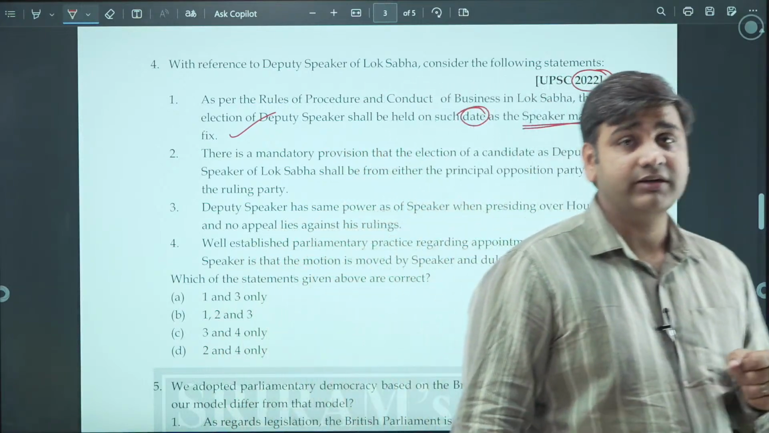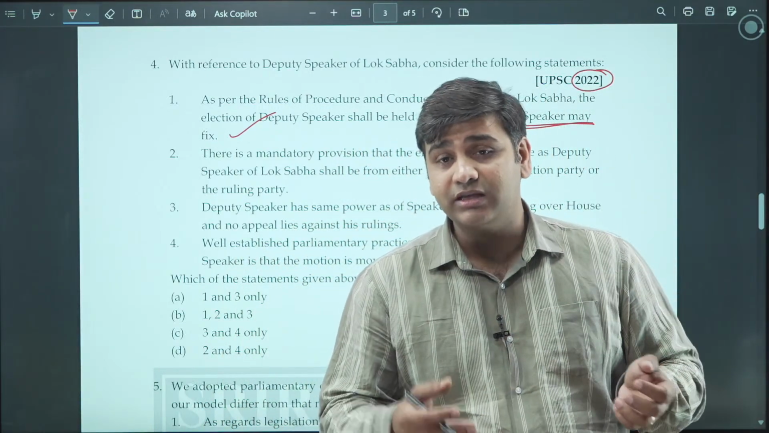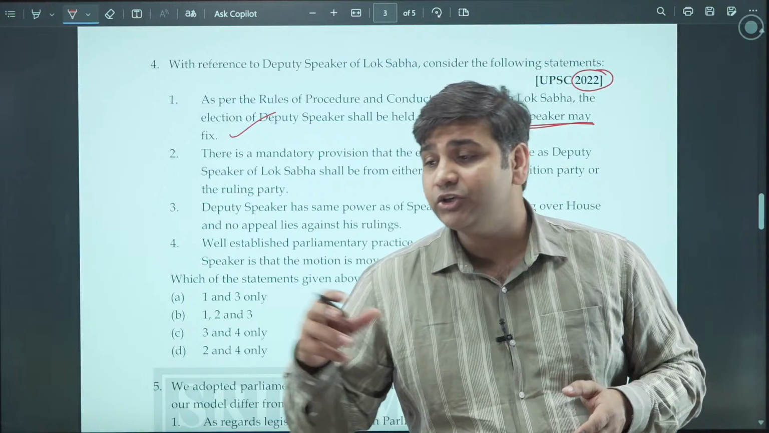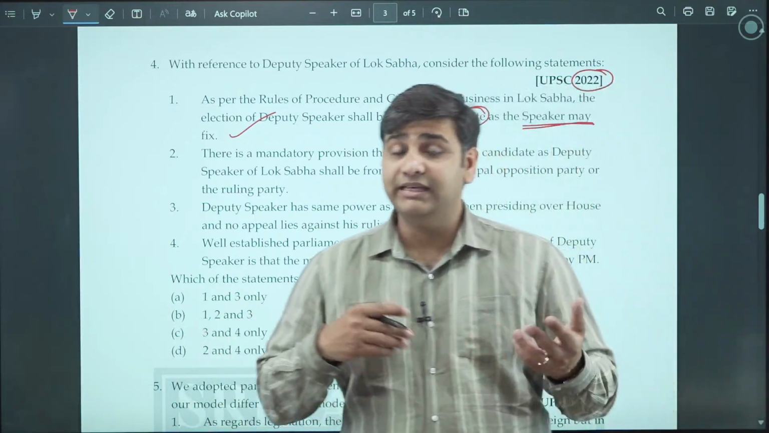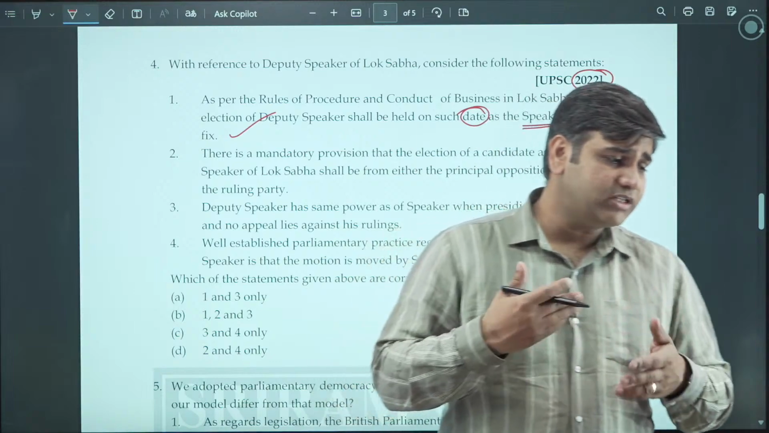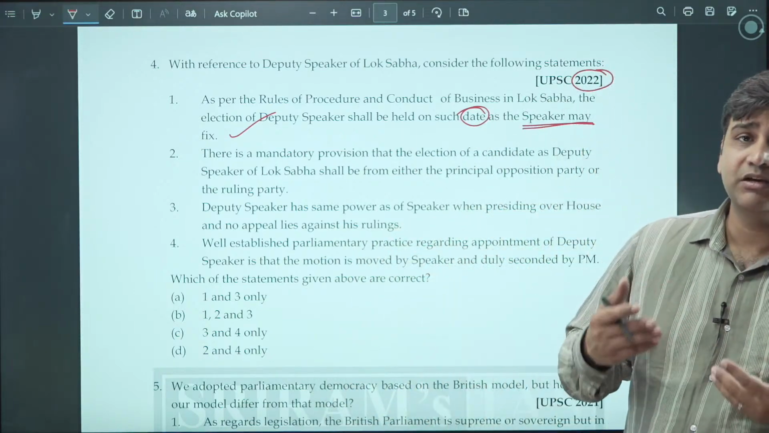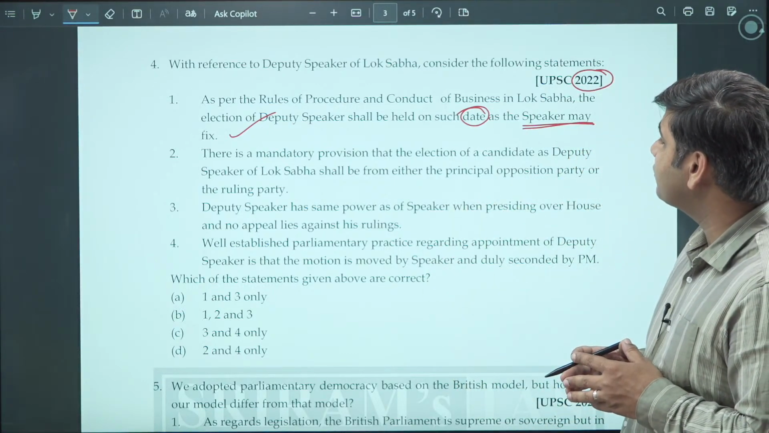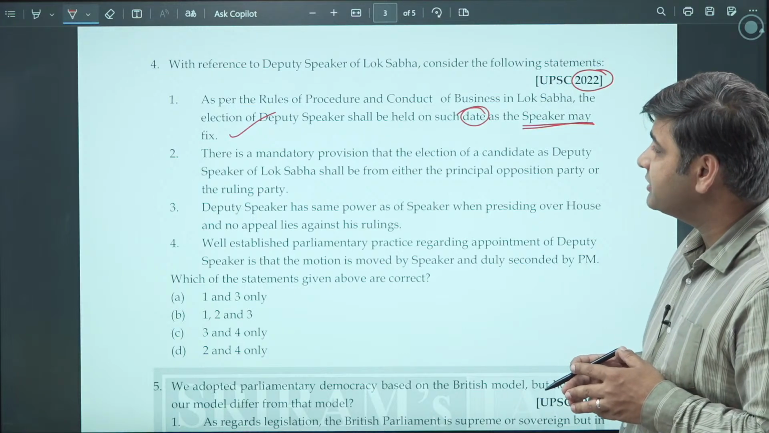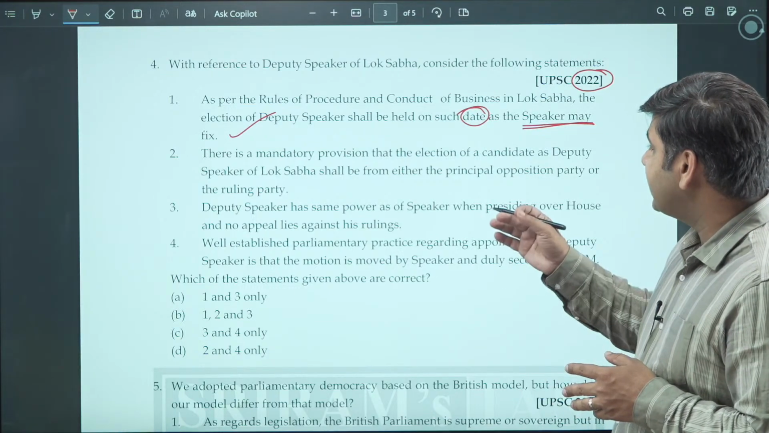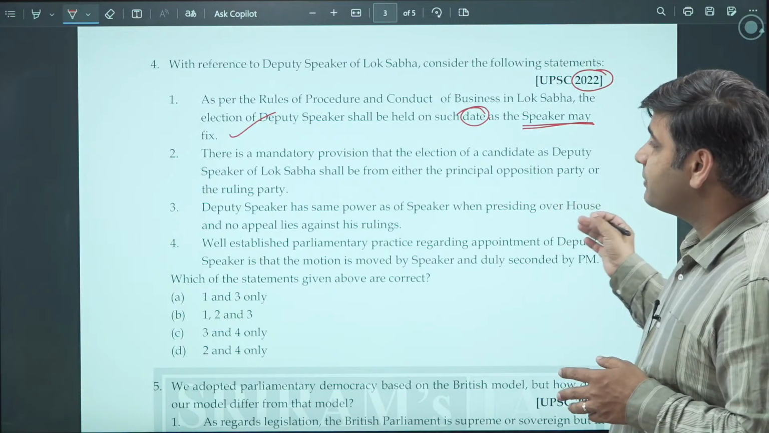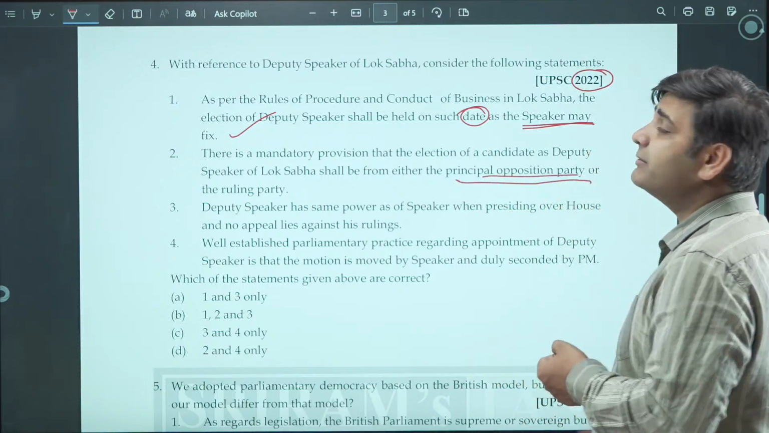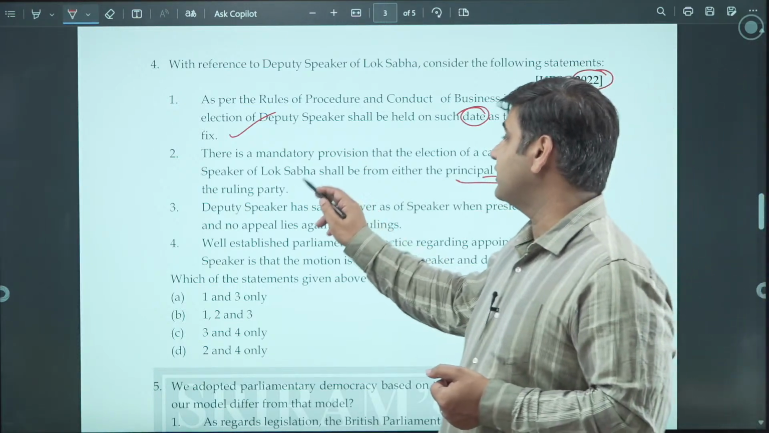It is very important for us to understand. So when the previous Lok Sabha is gone, the speaker does not lose his place. He remains there till a new speaker has been elected by the house. It is actually the pro tem speaker which comes in. So you know the convention, how it happens. There is a mandatory provision that the election of a candidate of deputy speaker of Lok Sabha shall be from either the principal opposition party or the ruling party. So it's not a compulsory thing. There is no mandatory provision here. So this statement is not correct.